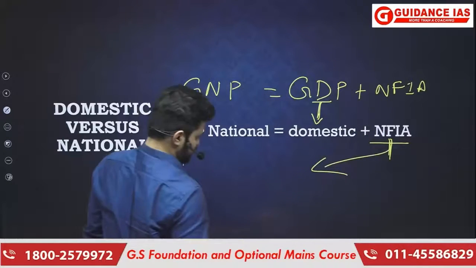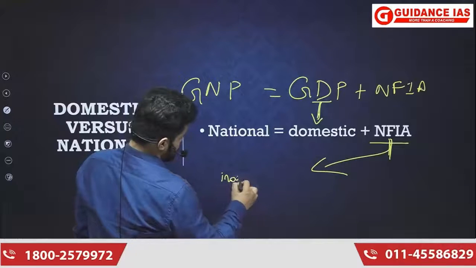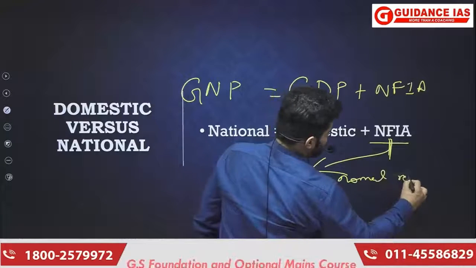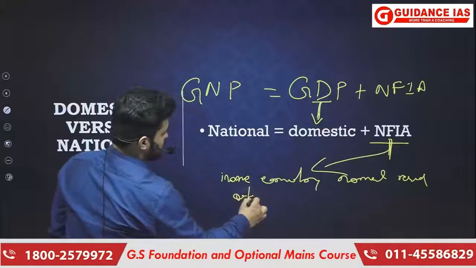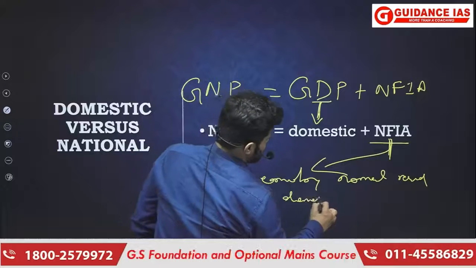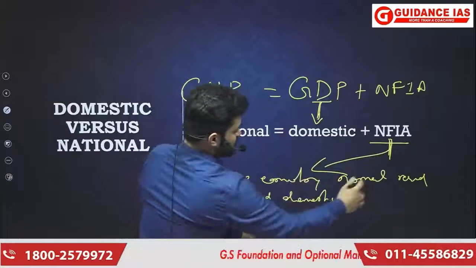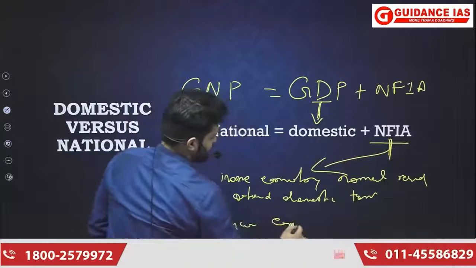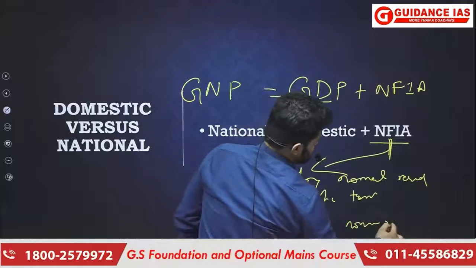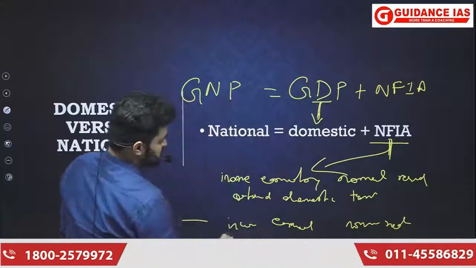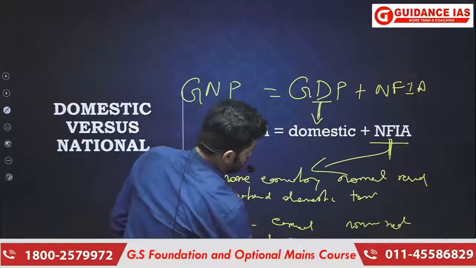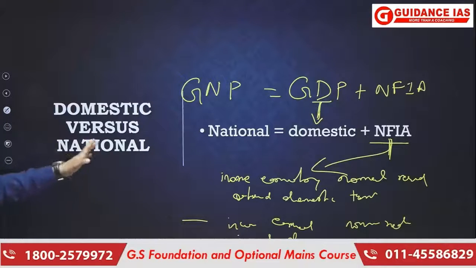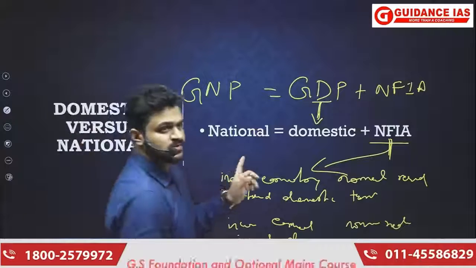Just for your revision, NFIA is the income earned by normal residents outside the domestic territory, minus the income earned by non-residents inside the domestic territory. That is what you call net factor income from abroad. So I think this difference is also clear now.